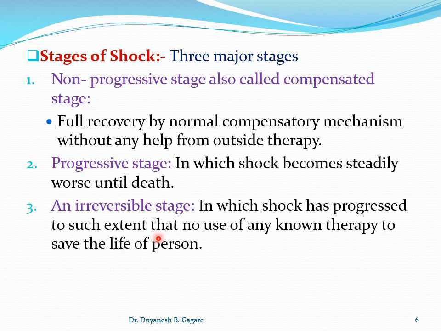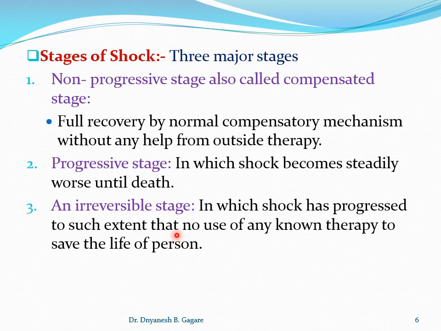Now the third stage in this experiment: the loss of blood is 30% or more than 30%. In this condition it enters into the third stage, in which shock has progressed to such an extent that there is no use of any known therapy to save the life of the person. If the shock has entered the third stage, there is no use of any medical help.